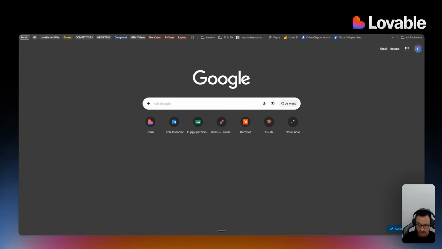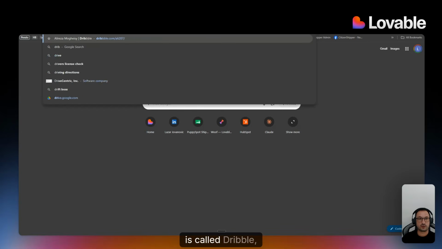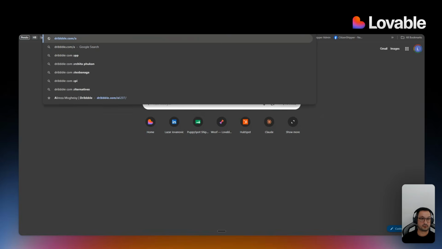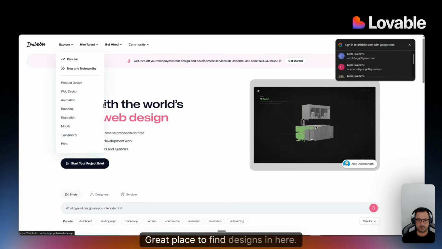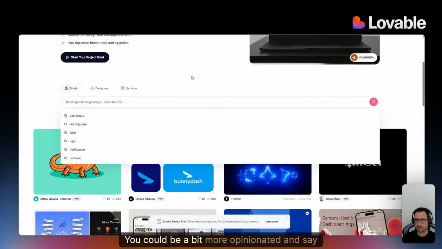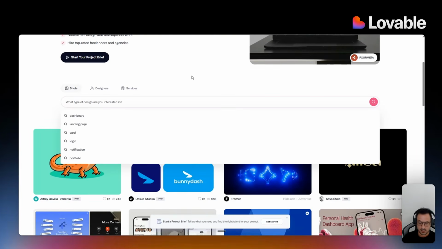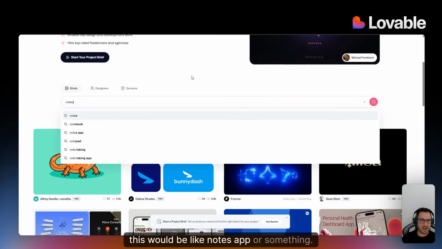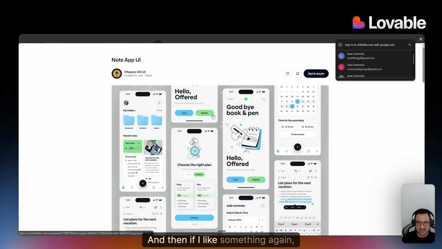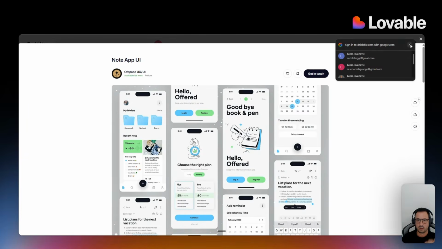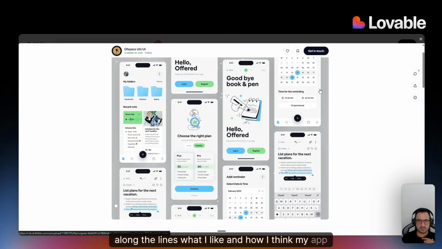Another one, again, is called Dribbble, right? With, again, 3 B's in the middle. Great place to find designs. In here, you could be a bit more opinionated and say, let's say, notes. This would be like notes app, or I just want to see note takers, notes apps, stuff like that. And then if I like something, again, I can say, okay, this is pretty much along the lines of what I like and how I think my app would look.